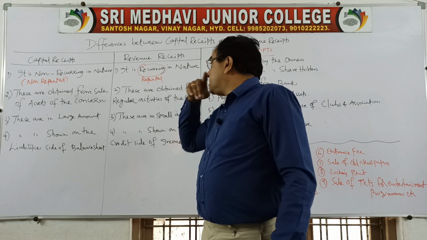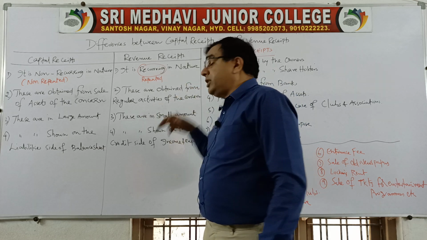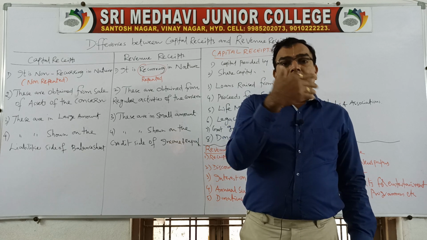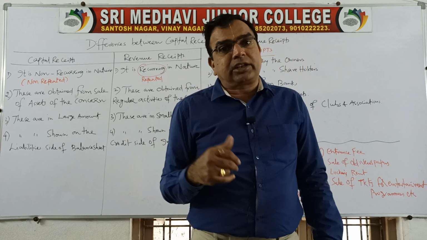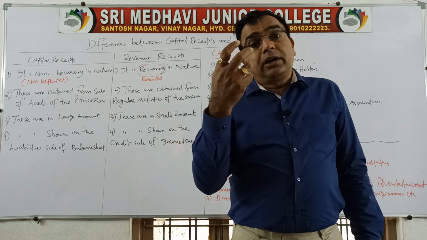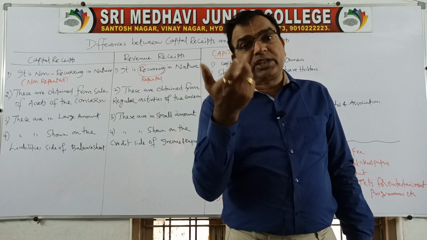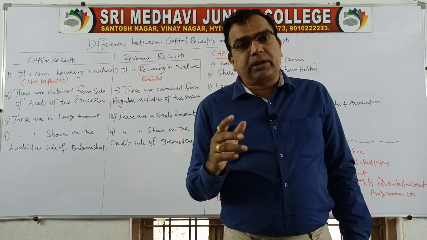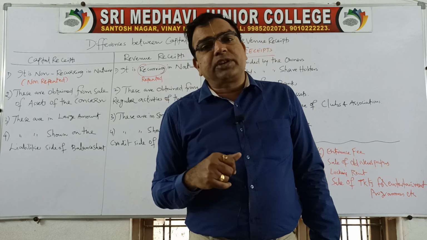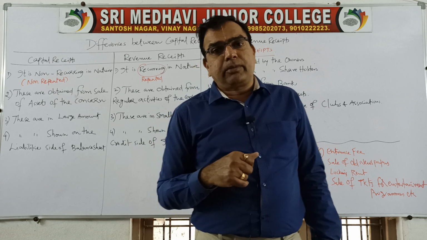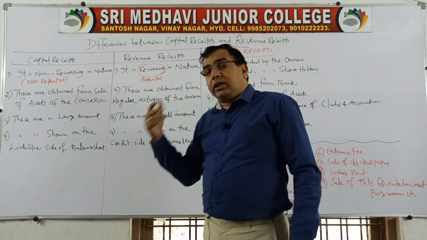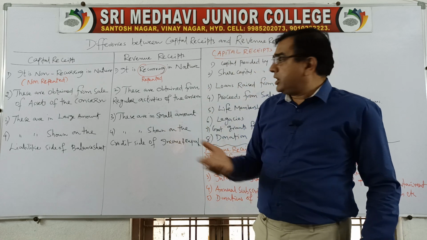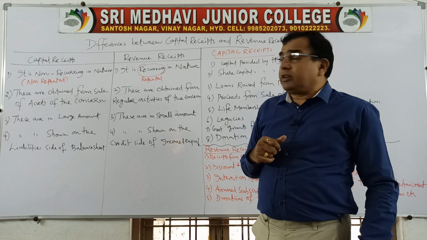Whereas revenue receipts are obtained from regular activities. What are your regular activities? For a hospital, giving treatment to the patients is a regular activity. So the fees received from the patients is the revenue receipt for the hospital. But if the hospital sells off its old X-ray machine or scanning machine, it becomes a capital receipt. Clear? So whenever any organization receives some income out of its regular activities, then it is called revenue receipt.